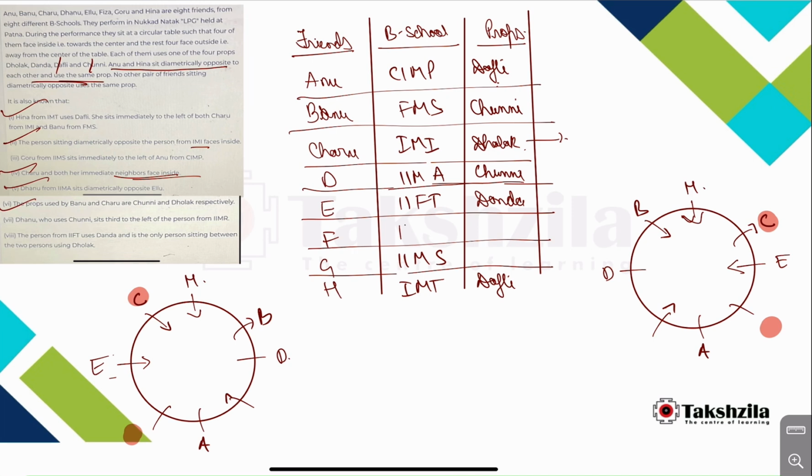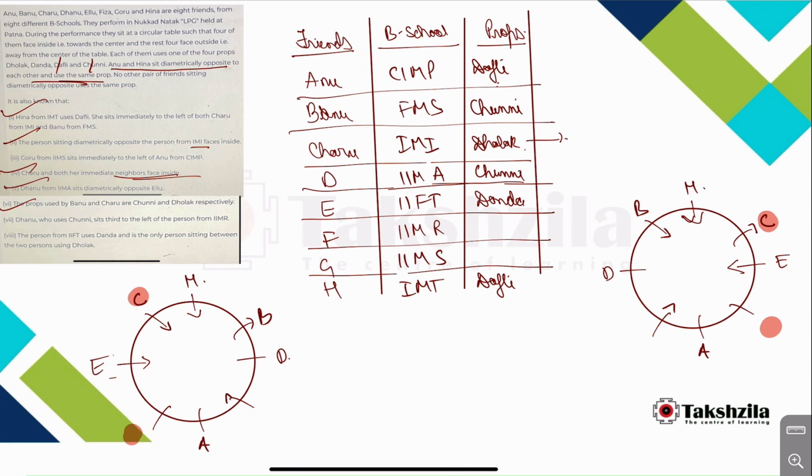Now the only college left is what? IIMR is over here. Okay. Dholak, two dholaks are done. Okay, one person will be seated over here who will use dholak. Okay, and G is also left. Goru from IS sits immediately to the left of Anu from CIMP. Okay, good one. Okay, so